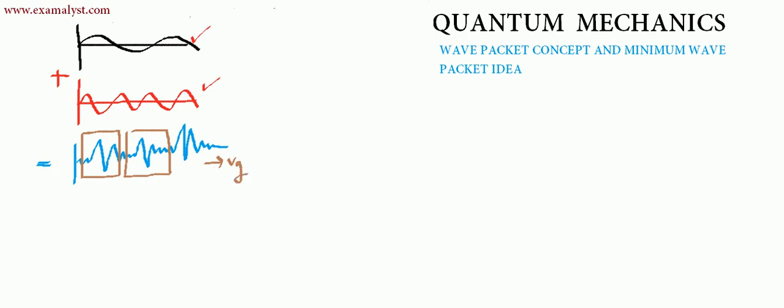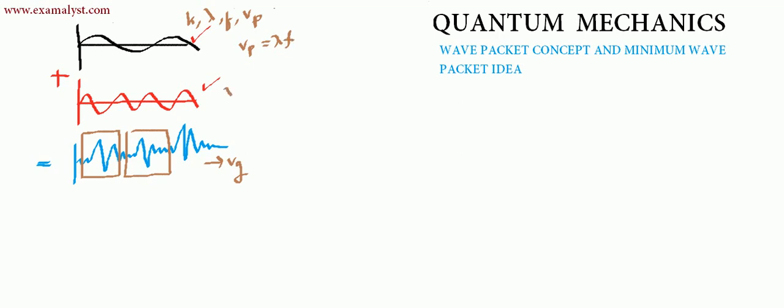These waves have a unique k, a unique lambda, a unique frequency, hence a unique velocity. These velocities are called phase velocities, because if we know lambda and frequency, then we can easily calculate the velocity of a wave. So velocity of this wave is lambda into f.